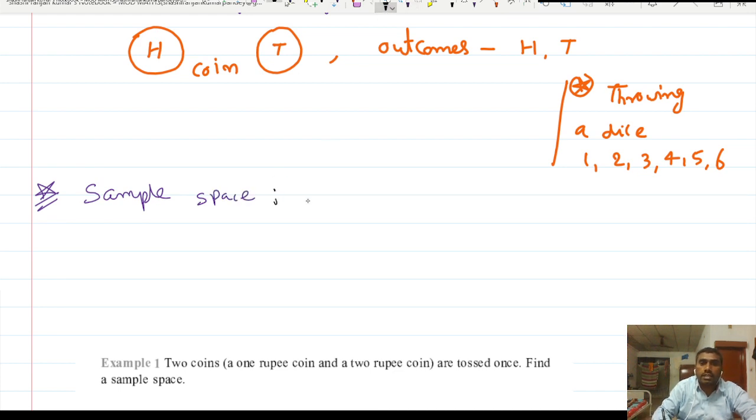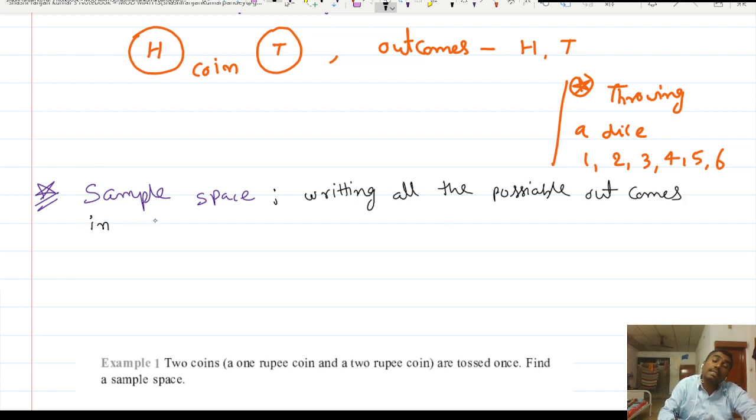So writing all the possible outcomes in set form is called the sample space.